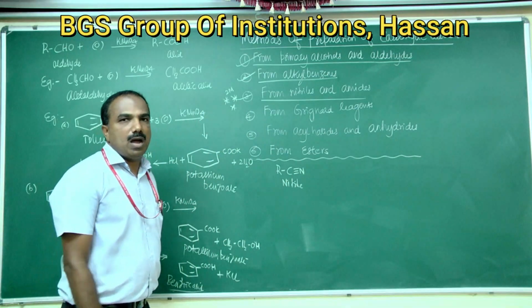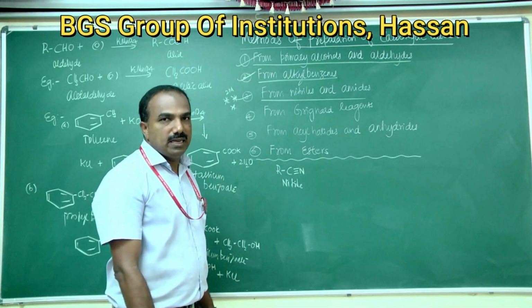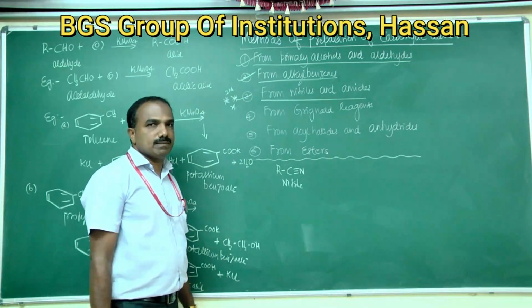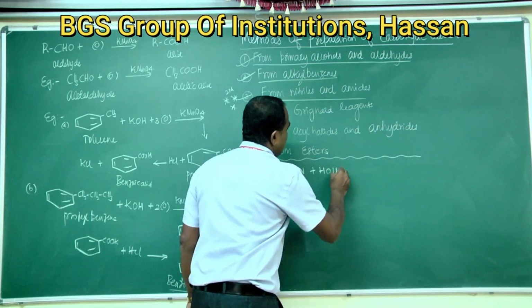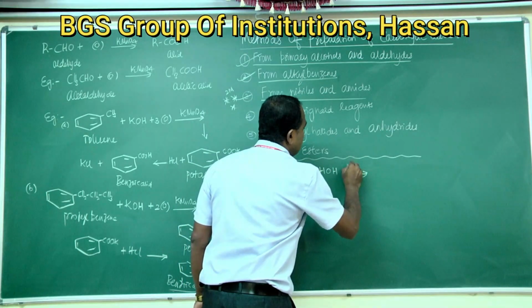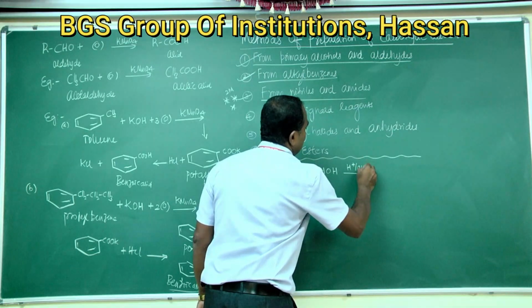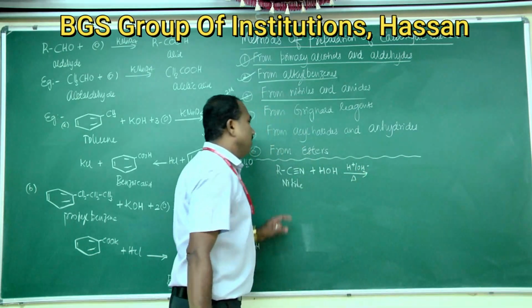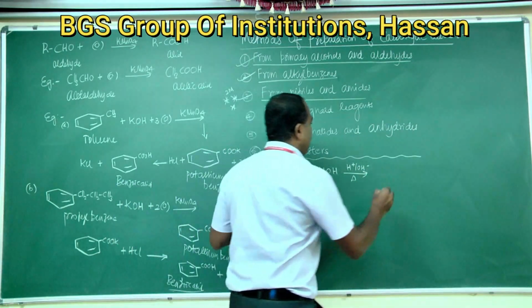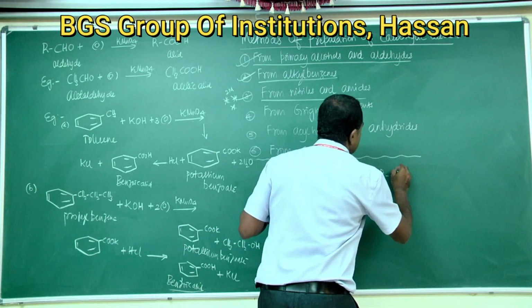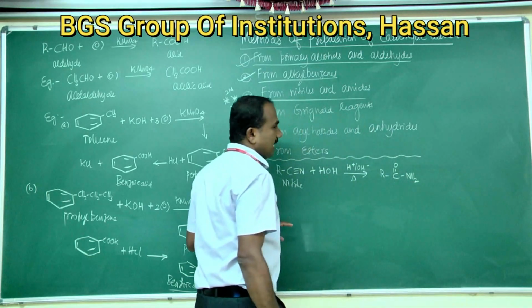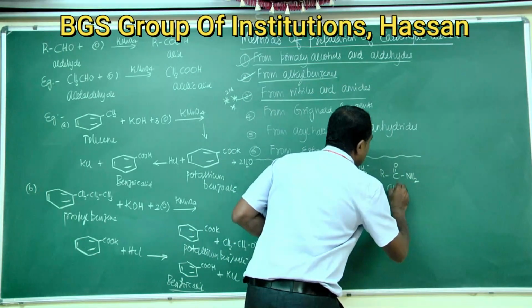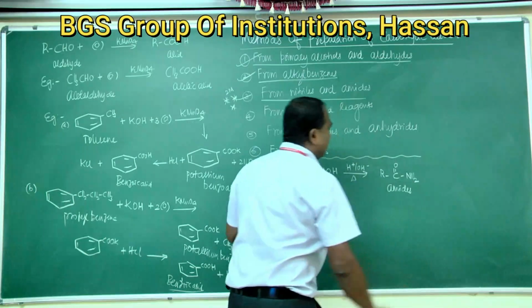Nitriles on hydrolysis in presence of acids or base give amides, that is RCONH2. So nitriles get converted to amides.